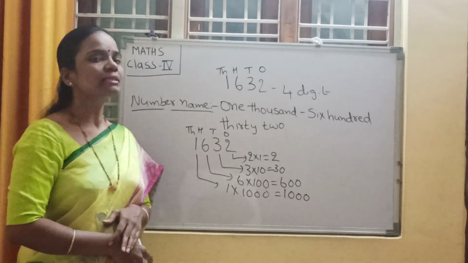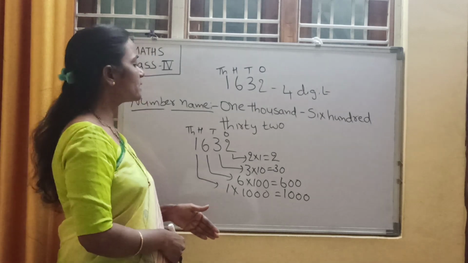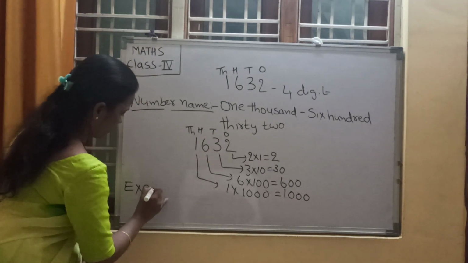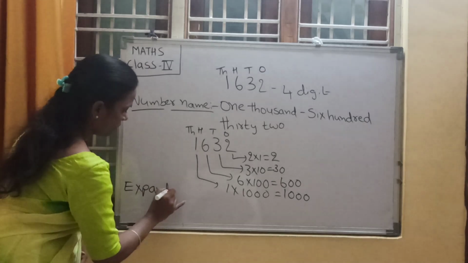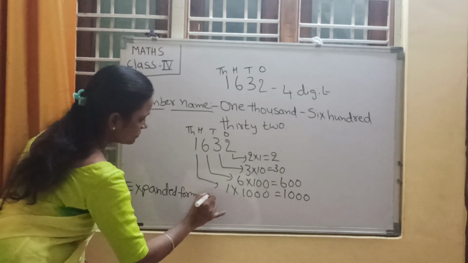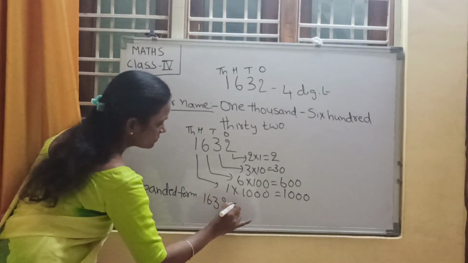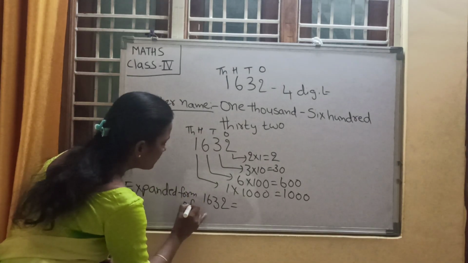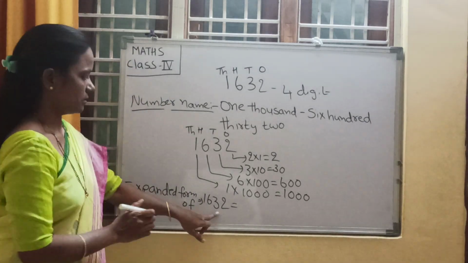Right, children? Now what is the expanded form of this number?